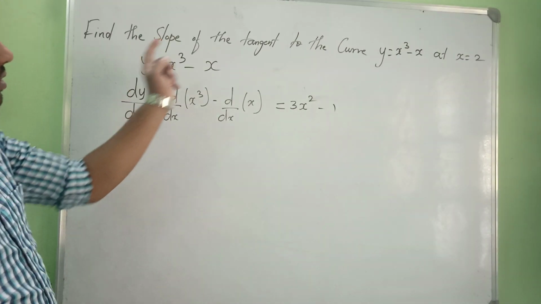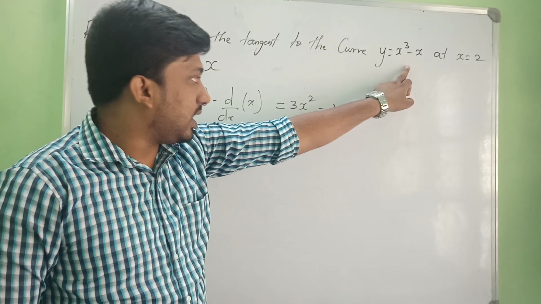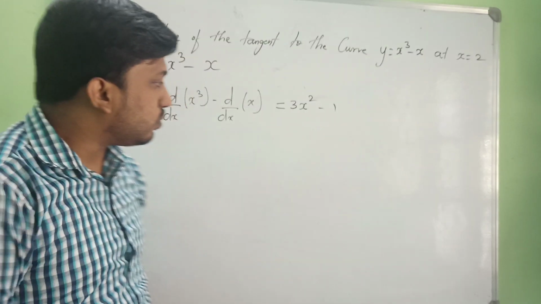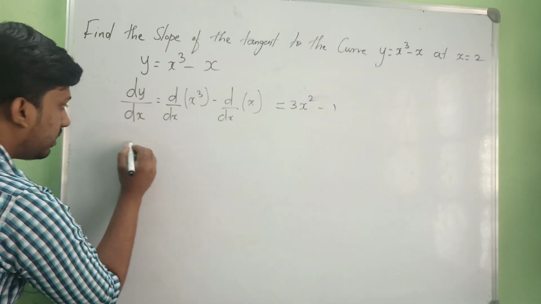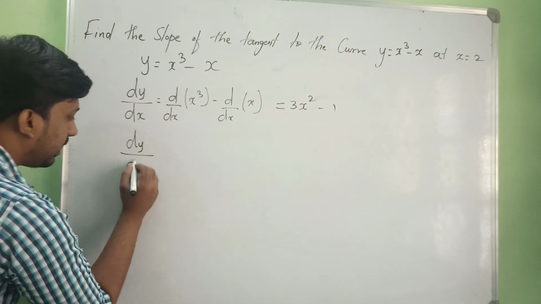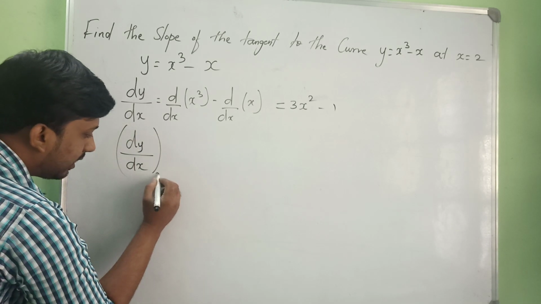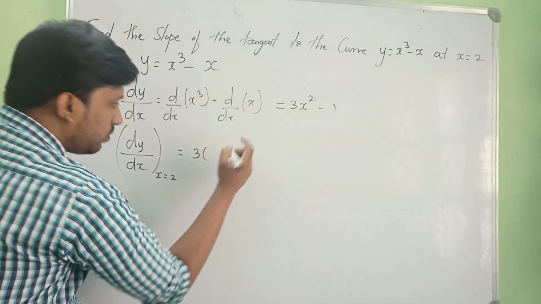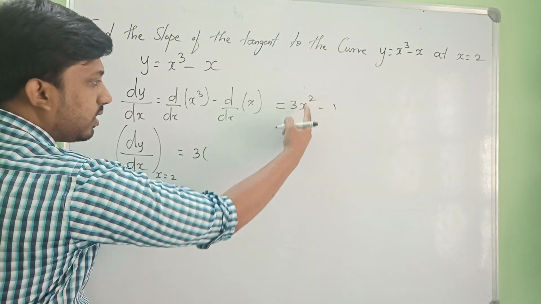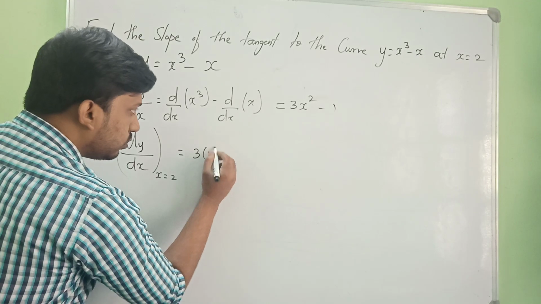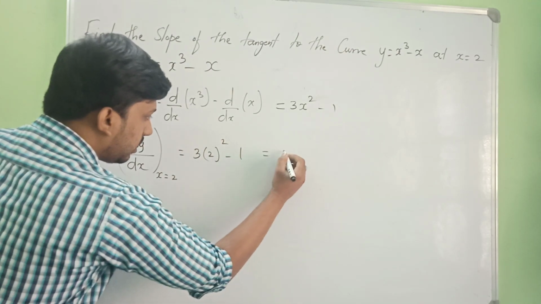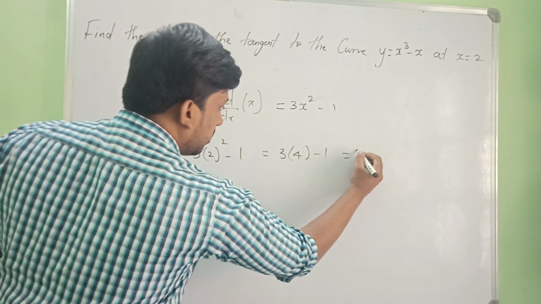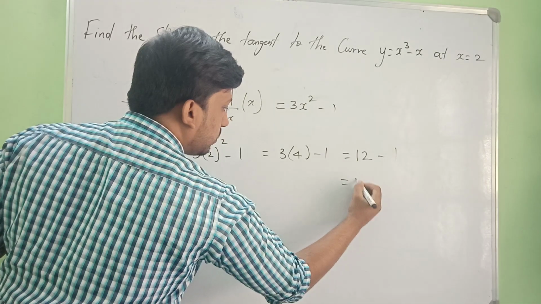Now they are asking to find the slope of the tangent to the curve y is equal to x cube minus x at x is equal to 2. They are mentioning the x value, that is x is equal to 2, so just substitute the x value. dy by dx at x is equal to 2 is 3 into 2 square minus 1, that is 3 into 4 minus 1, 3 fours are 12, minus 1, equal to 11.